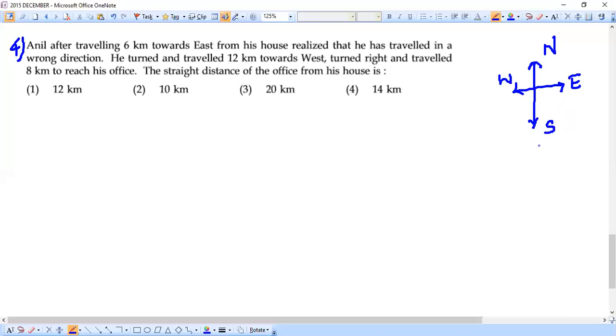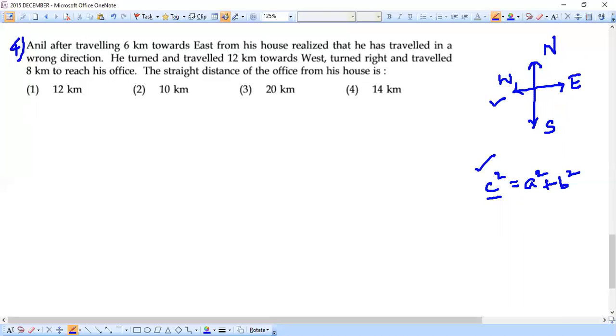That's it. And once again, one more important thing is about the formula, which is c square equal to a square plus b square. And when are we supposed to use this formula? Whenever we end up with constructing a right angle triangle, in order to find the longest side, we have to use this formula, where c is the longest side and a and b are the other two sides of the triangle, right? So please remember both of these things. They are not that tough to remember, very easy things only. Just be clear with the directions.